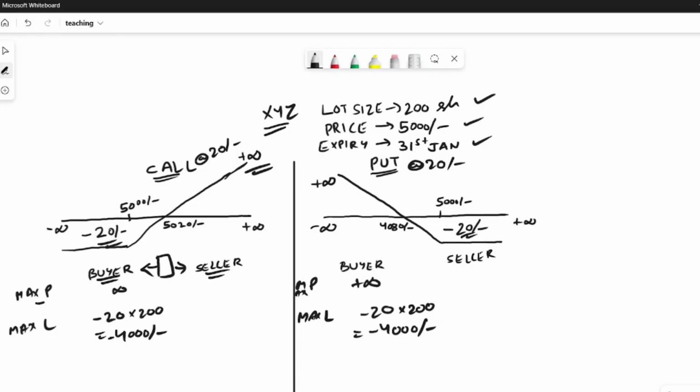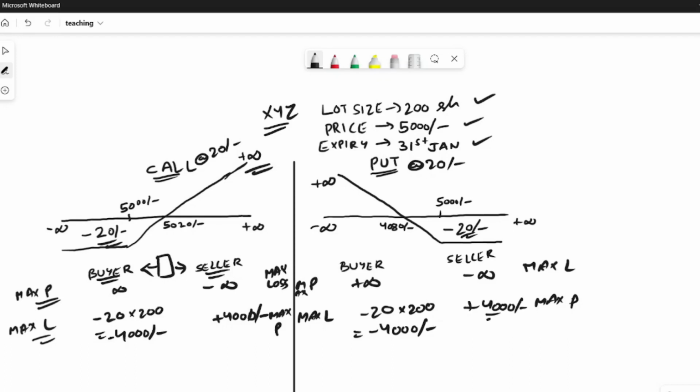So the maximum profit for the buyer is the maximum loss for the seller, which is minus infinity, and the maximum loss for the buyer is the maximum profit for the seller, that is 4,000 in this scenario. Similarly, for put options also, the maximum loss is minus infinity and the maximum profit is plus 4,000 rupees.